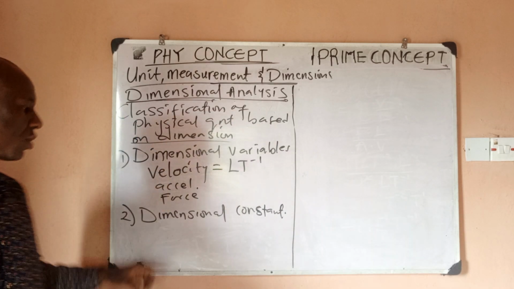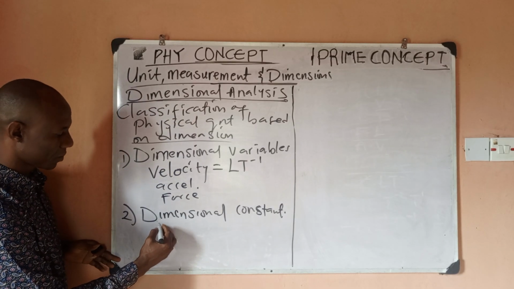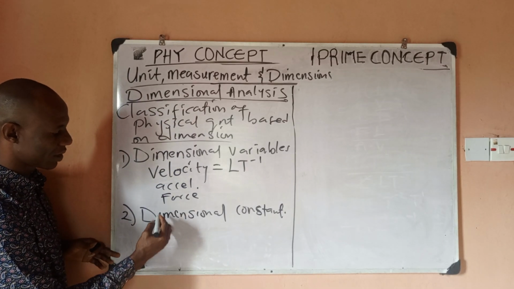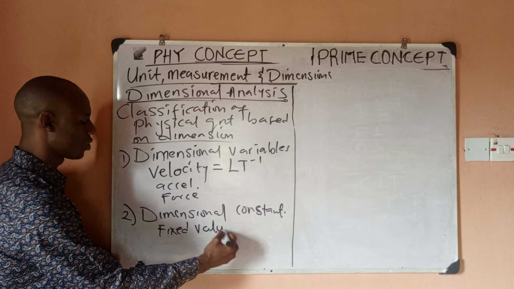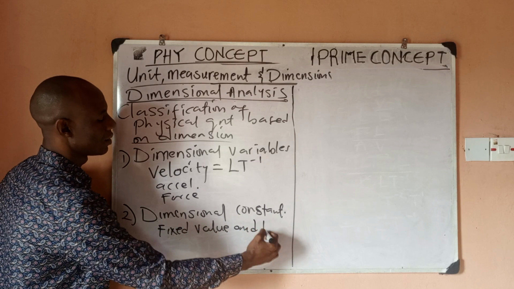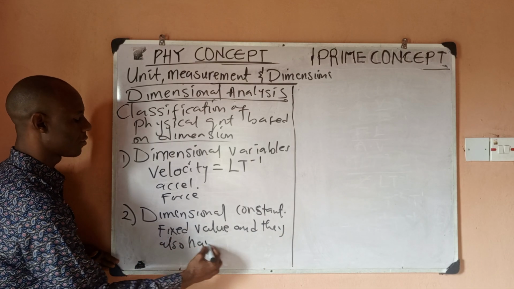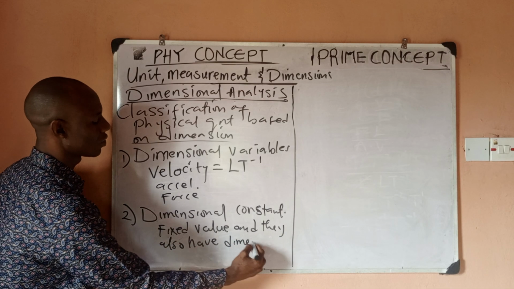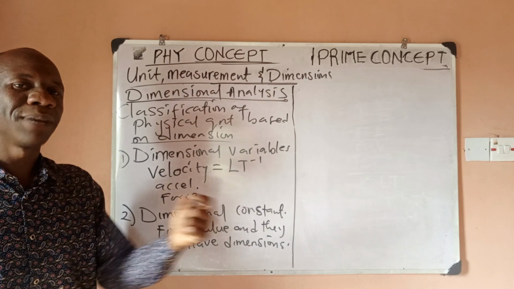That's why I say it is dimensional. So they are physical quantities that have fixed values, and they also have dimensions. That's why we call them dimensional quantities.